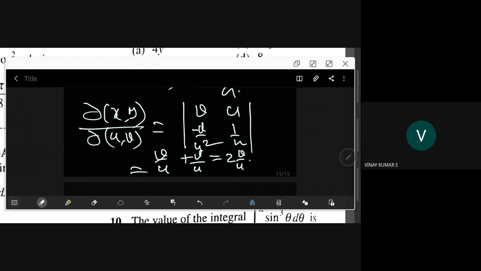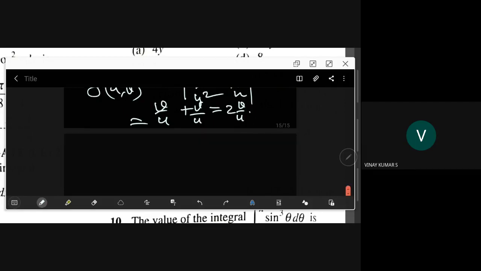Okay, no problem. So the Jacobian is coming as 2y. V by u is y, no? That is y. So it is coming as 2y.